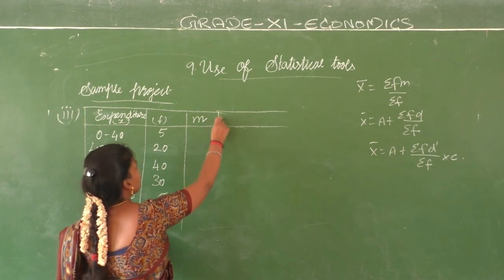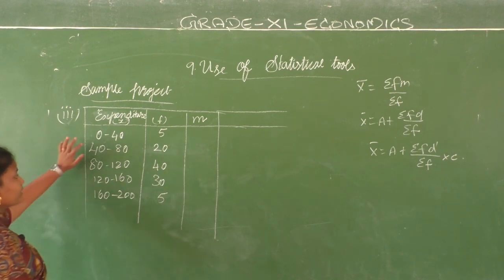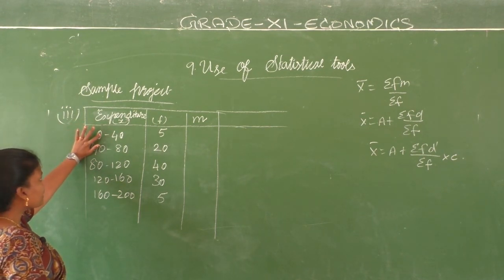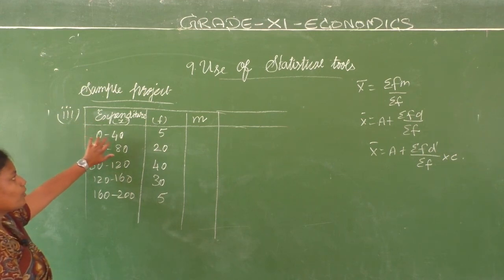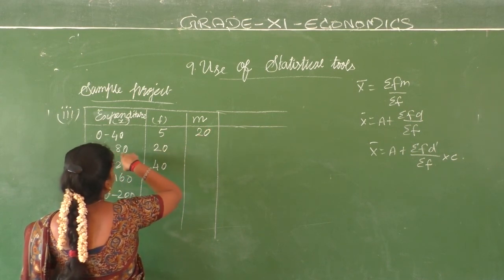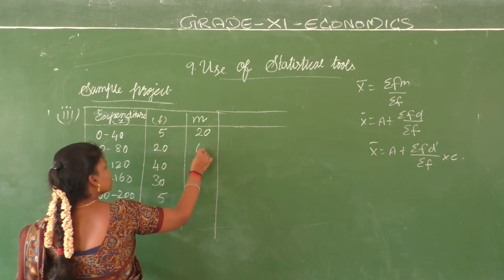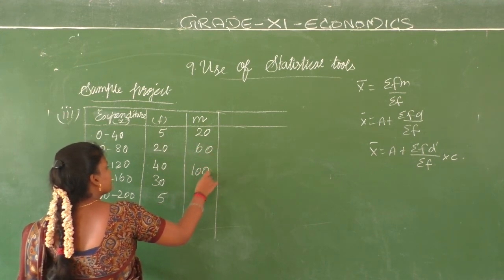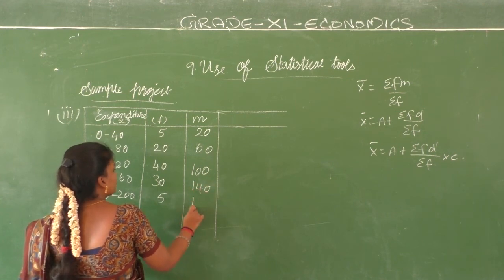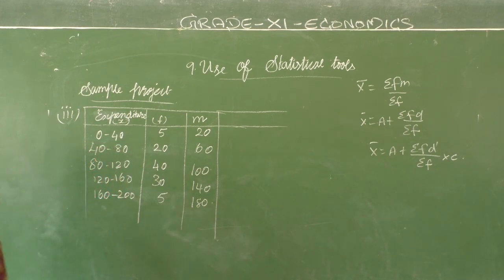Clear? Now what are we going to do? We are going to find our M value. How do you find it? Lower class limit plus upper class limit divided by 2. 0 plus 40 by 2 is 20. 40 plus 80, 120 by 2, 60, 100, 140, 180. Got it, children? Now we have got our mid values, isn't it?